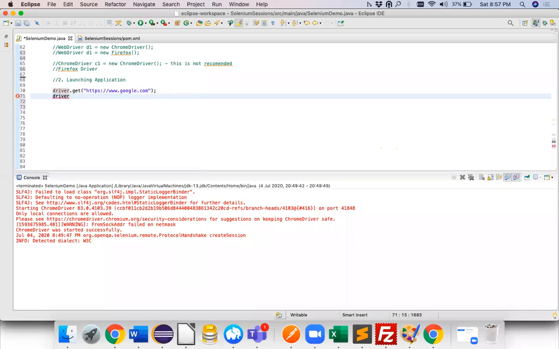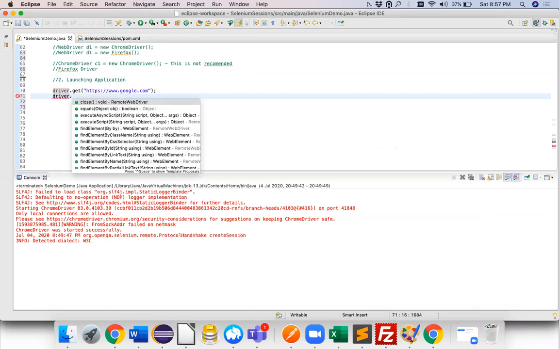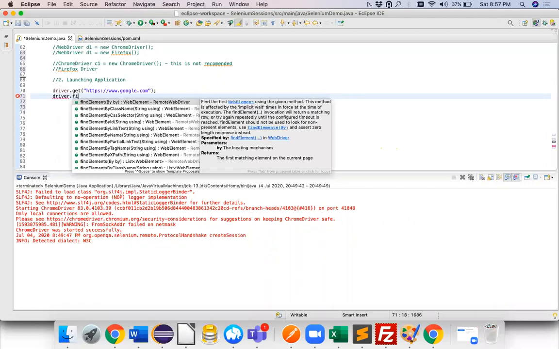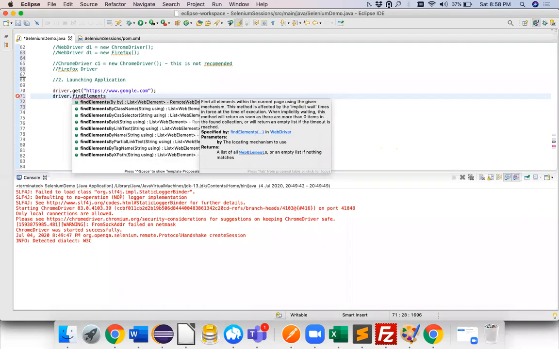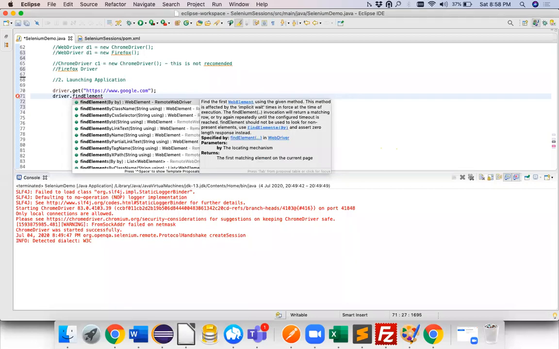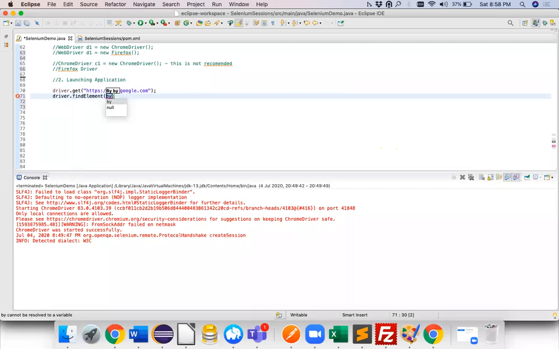So what should I write? Driver dot... Where is my chat window? No chats. Okay, guys, how do you write driver dot find? Find element or find elements, there are two methods. Should I use find elements or find element? Okay, we'll use find element. Someone is saying no, perfect. Now, how do you find? Can I specify the ID of that particular element over here? No, because...